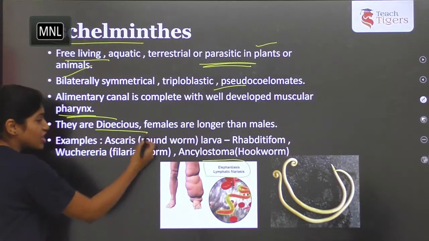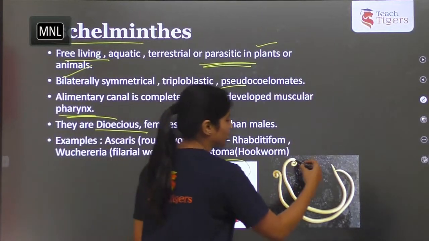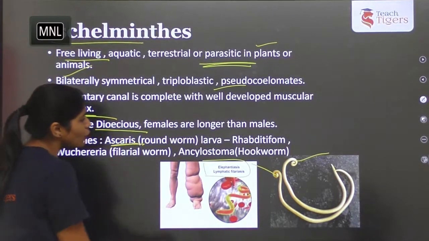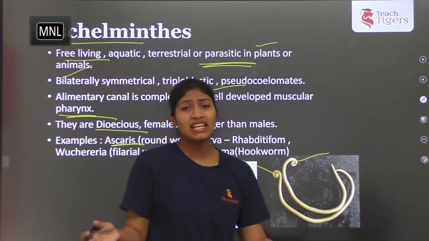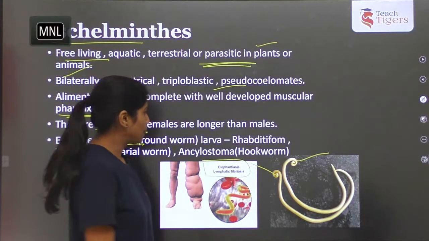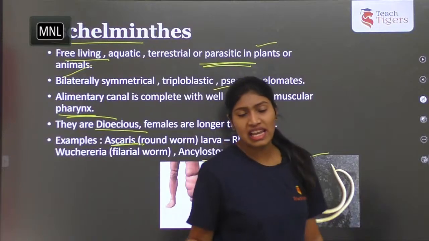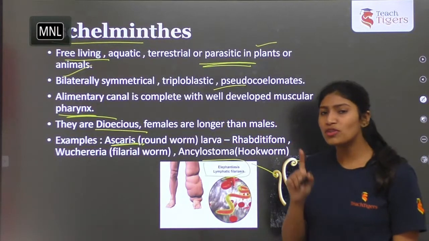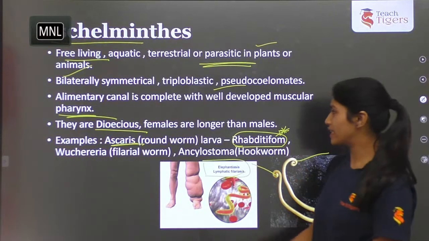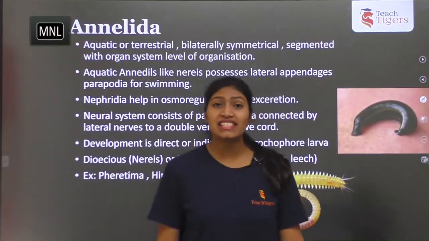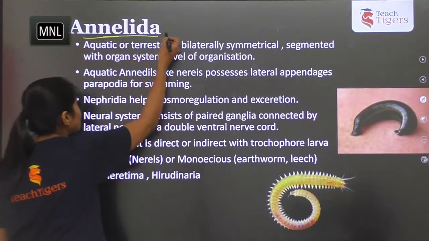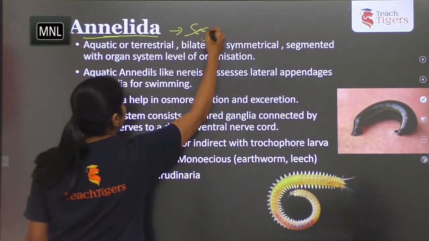They are dioecious. Male and female are different. You can see here in Ascaris, the roundworm, male and female can be easily distinguished. Male is shorter when compared to the female. This is how it looks. And the larval form is also important, that is rhabditiform larva. This is important again. Coming to the next phylum, that is Annelida. Annelida means segmented body. So they have segments.